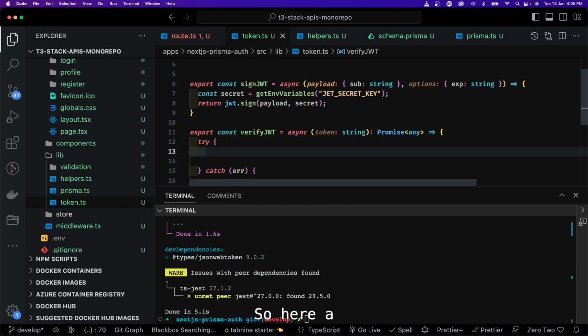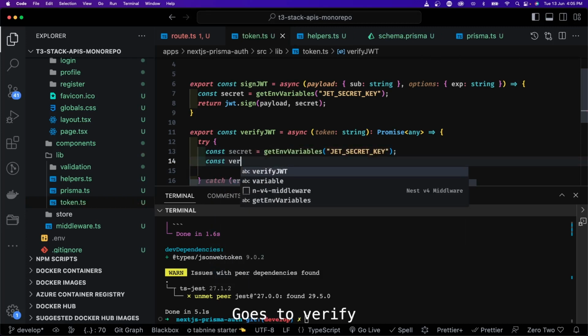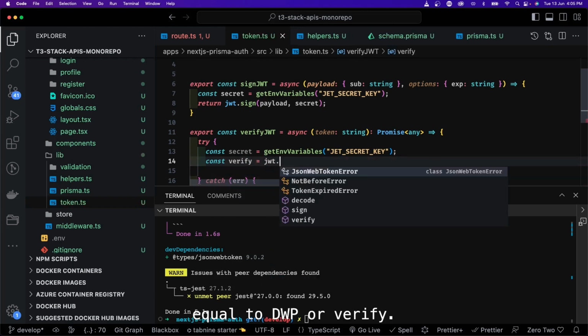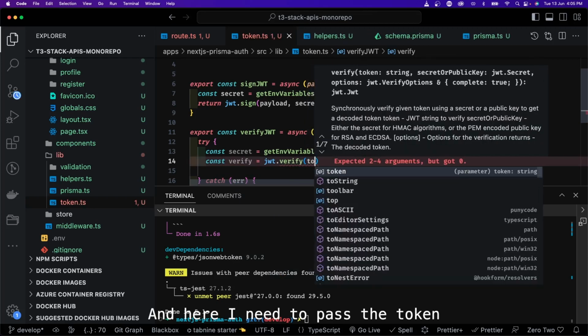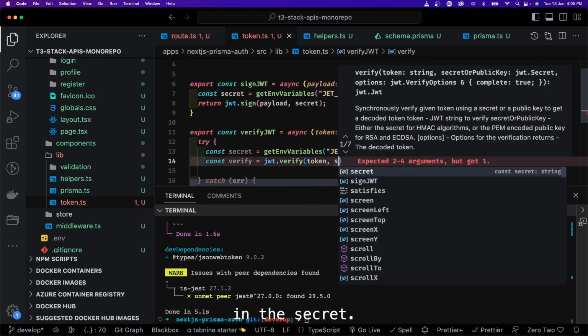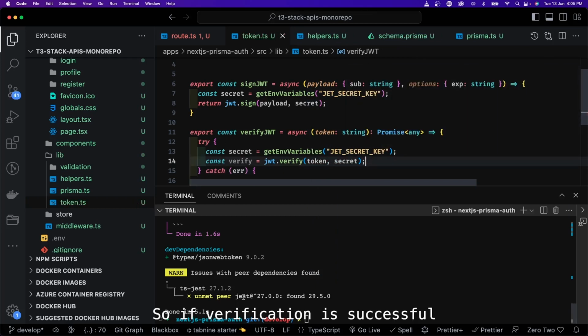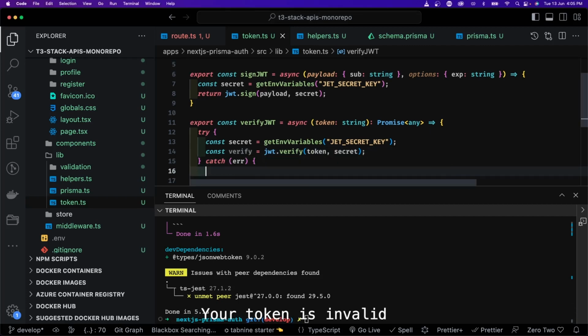So here, const secret is fine, const verify equal to jwt.verify, and here I need to pass the token and the secret. If verification is successful, fine, otherwise it will just throw, okay, your token is invalid.